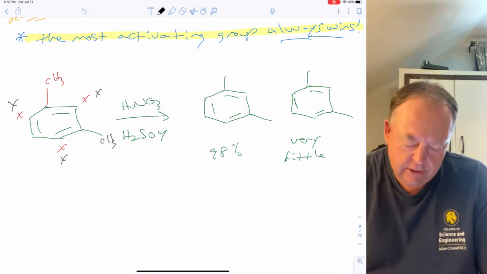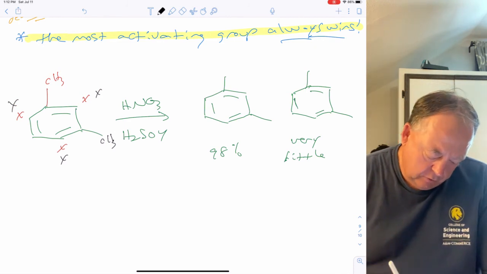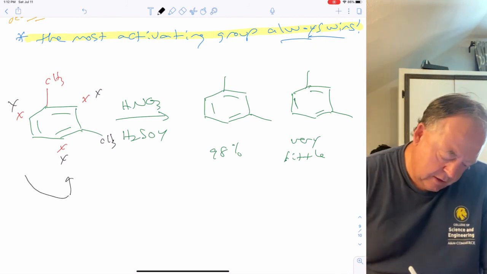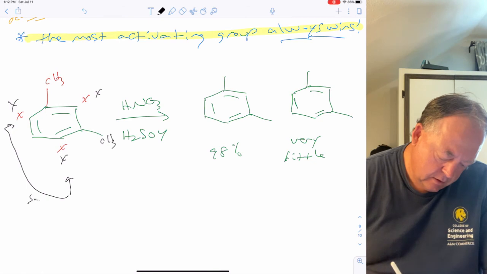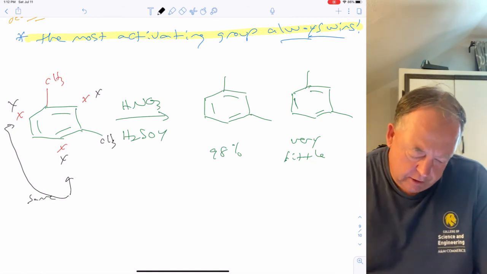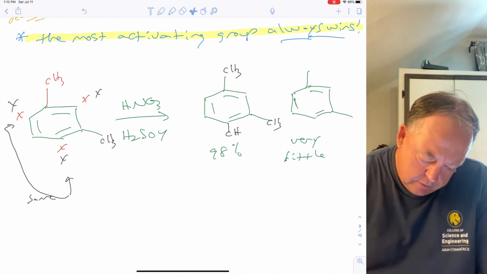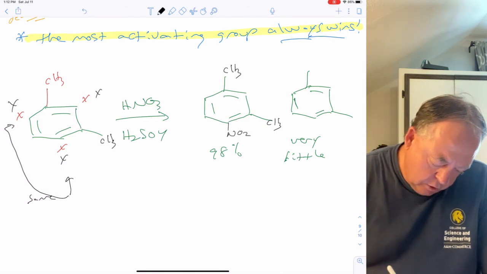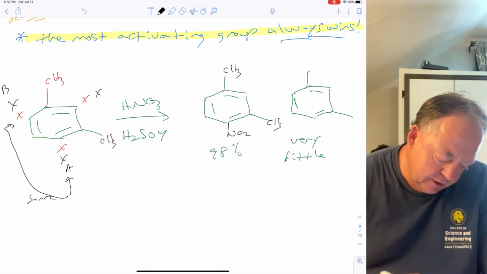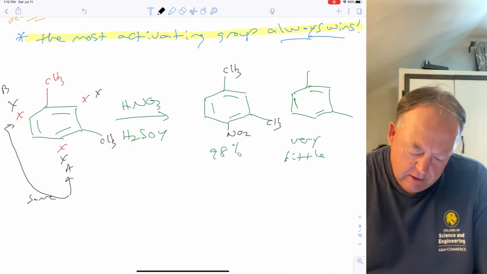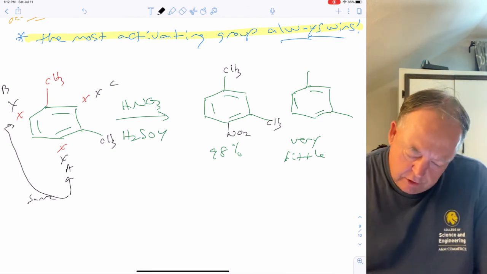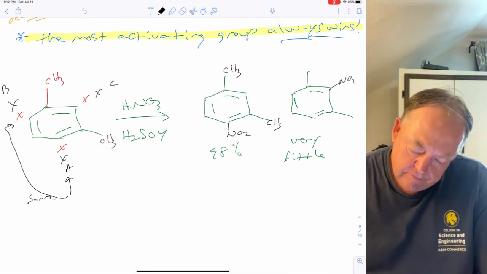So again, they're directing it to the same spot. And of course, this position and that position are the same. So there's two possible products, right? Nitro. So we'll call this A and B. So we could put the nitro at A or B, they're equivalent. Or if we call this C, we could put the nitro here at C.